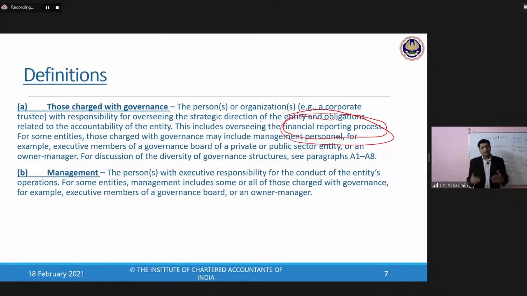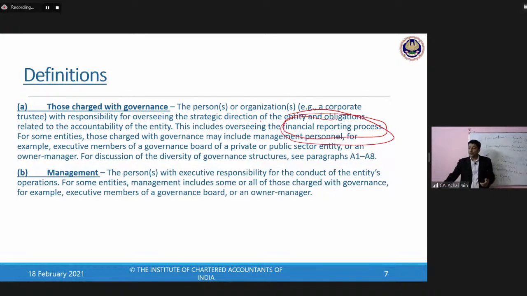Is that true? Can we say this? Yes. Why? Because it's the responsibility of the management, and by having this audit in place, management is ensuring that whatever was their responsibility, they are able to fulfill this.